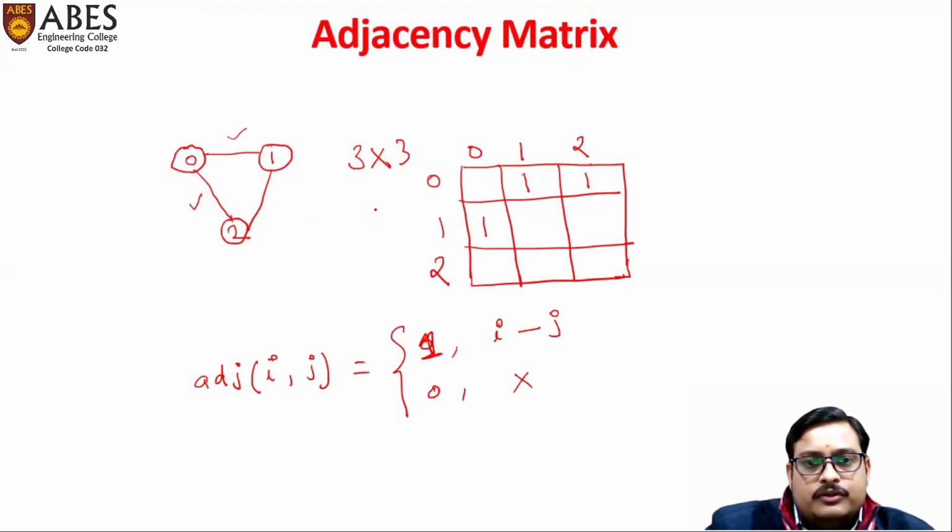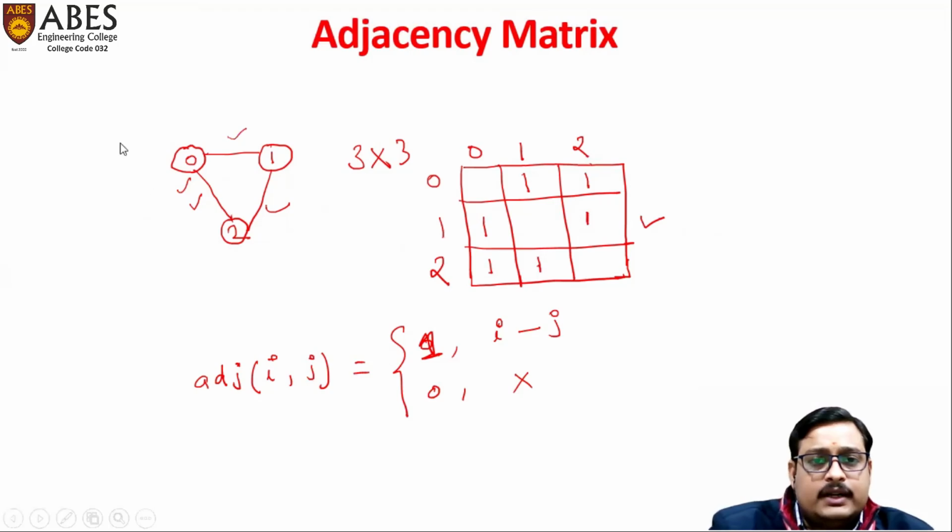From 1 to 2, there is an edge, so we'll put 1 here. 2 to 0, yes, this is an edge, so we'll put 1. 2 to 1, yes, 1. 2 and 2, no. So this is our adjacency matrix for this graph.